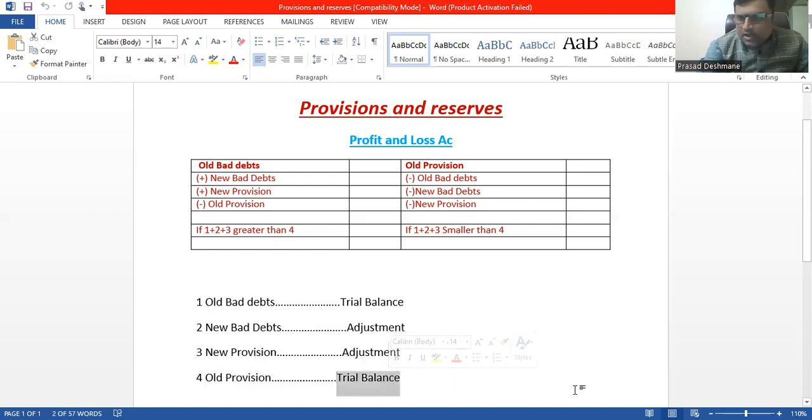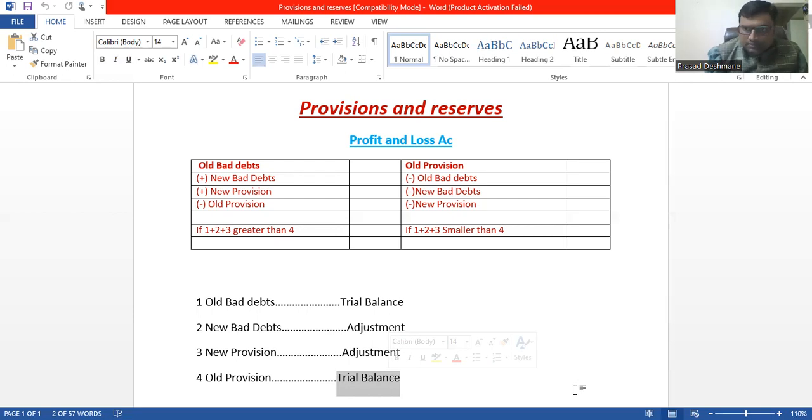So if you notice, both the old things, they'll give in the trial balance, and both the new things, they'll give in the adjustment. That's how you get to know which one is old and which one is new. Understood? How do we classify between old and new? If it is given in the trial balance, it will be considered as old. And if it's given in the adjustment, it will be considered as new. Clear?